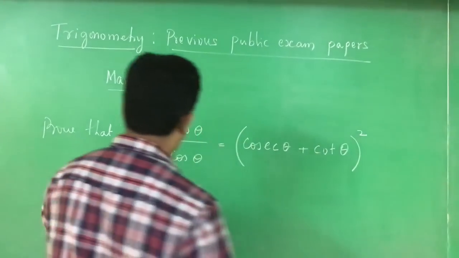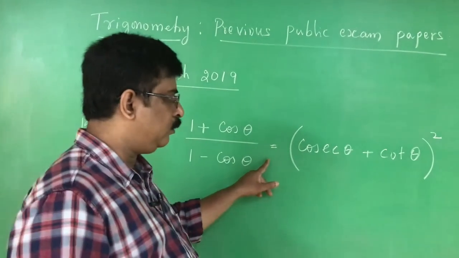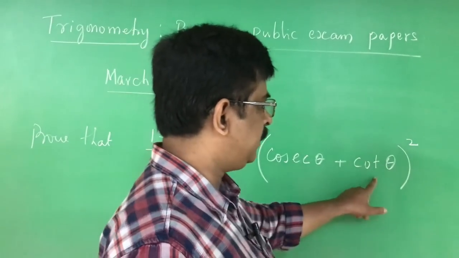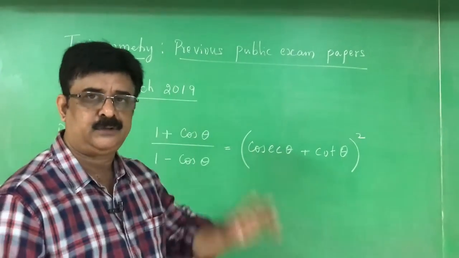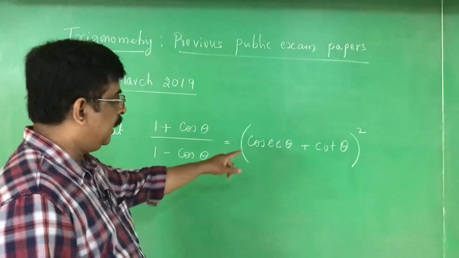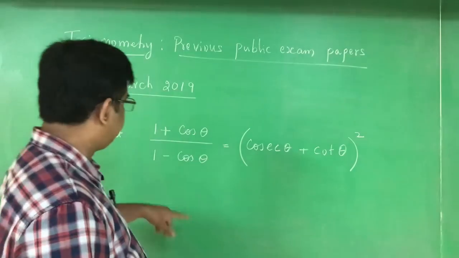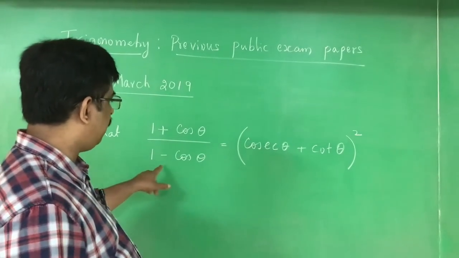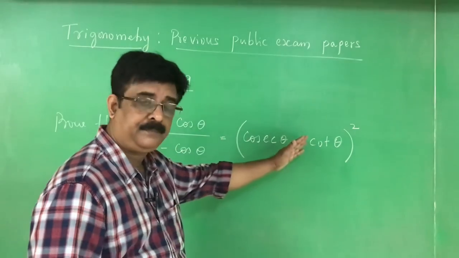See this problem. 1 plus cos theta divided by 1 minus cos theta is equal to (cosecant theta plus cot theta) whole square. Same problem is there in the textbook also, but that problem is in the reverse order. How is it? In that, what is given is (cosecant theta plus cot theta) whole square is equal to 1 plus cos theta divided by 1 minus cos theta. We have to prove. Now we have to prove the reverse part.